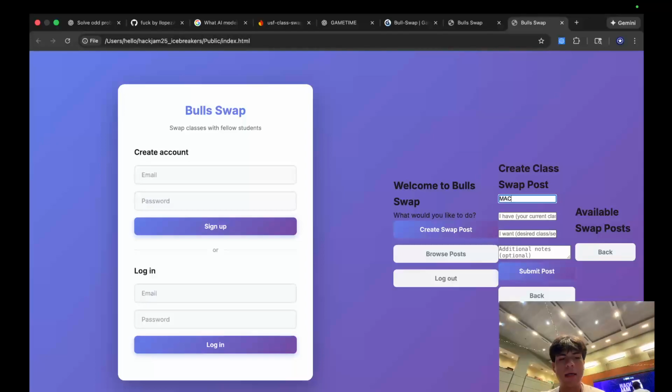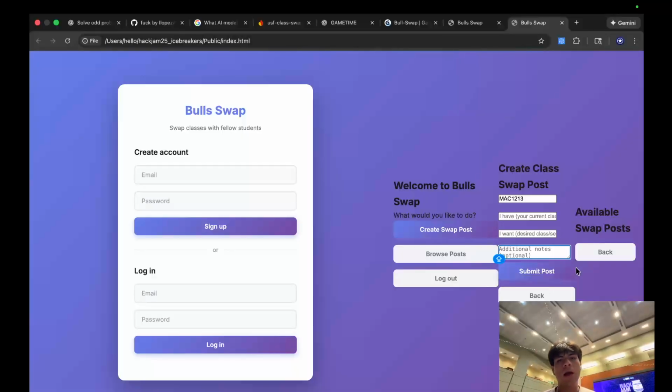Let's say like math, 12, 13, something like that, right? And this is the class that you currently have and that you currently want. And then you will post additional notes on it. And then you will create your swap post. So then you will go back and on your feed, you will see the available swap posts.